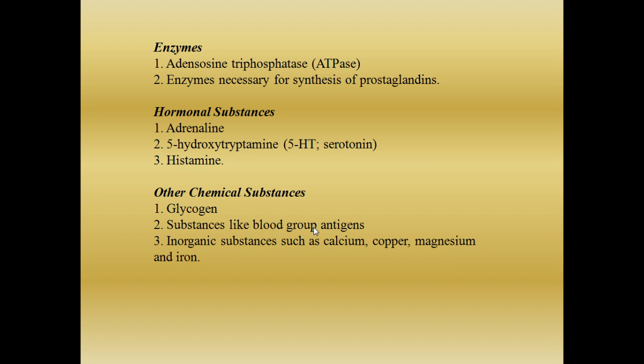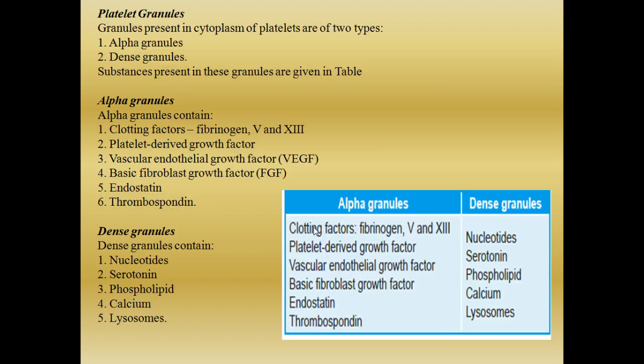Apart from this, it also has enzymes like ATPase and some other enzymes which are necessary for the synthesis of prostaglandins. It also has hormones like adrenaline, 5-HT, serotonin, that is 5-hydroxytryptamine, and histamine. Apart from this, it also has some chemical substances like glycogen and blood group antigen. Inorganic substances like calcium, copper, magnesium, and iron are also present.